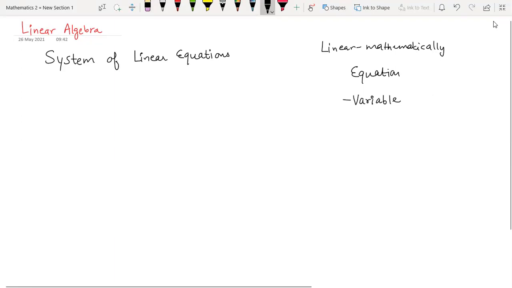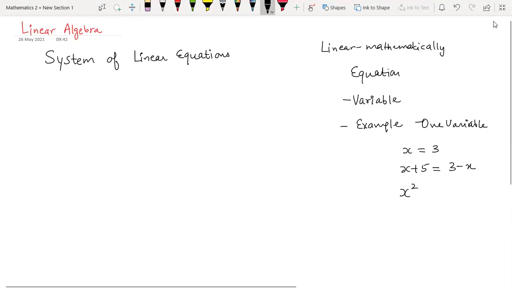For that I need to use some variable, and usually we use x or y or a combination of them. For example, if we have just one variable problems, then we can have an equation like x is equal to 3 or x plus 5 is equal to 3 minus x. So these are examples of equations in one variable.